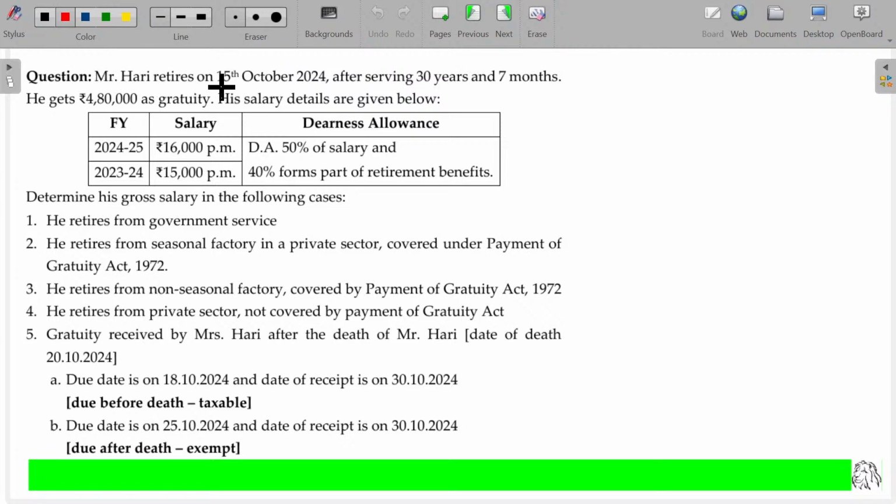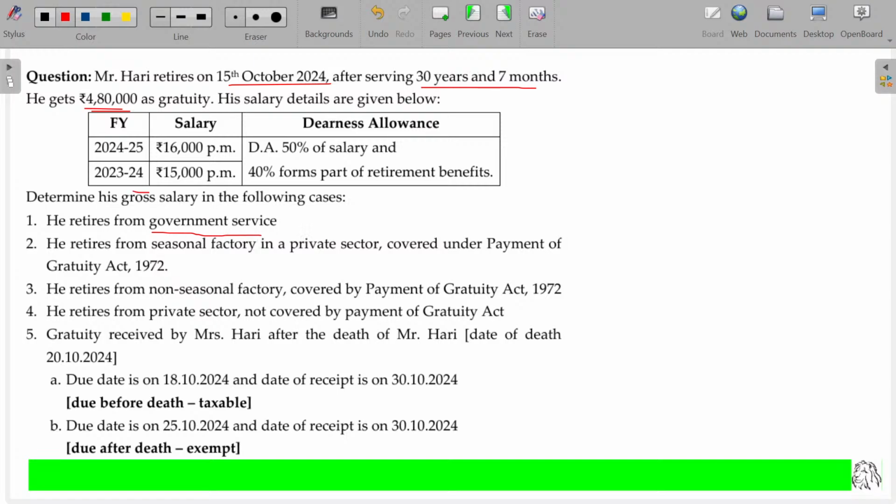Mr. Hari retires on 15th October 2024, after serving 30 years, 7 months. He gets 4,80,000 as gratuity. His salary details are given below. Determine his gross salary in the following cases if he retires from government service.